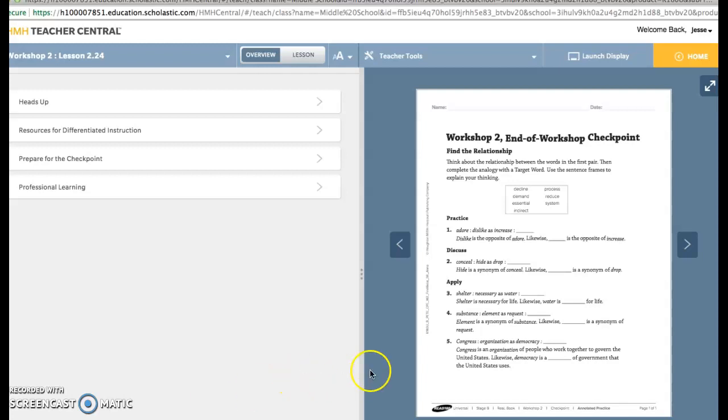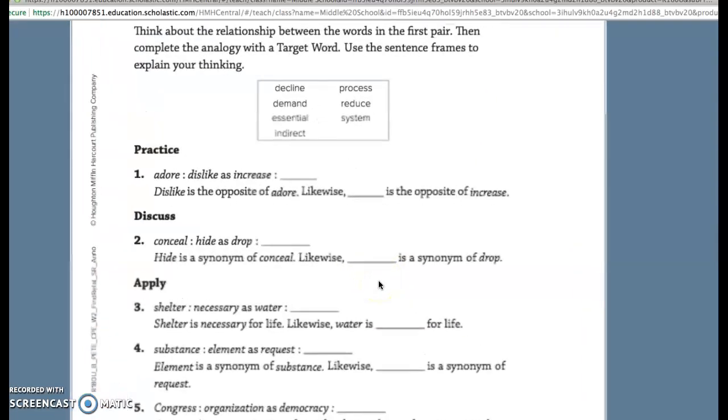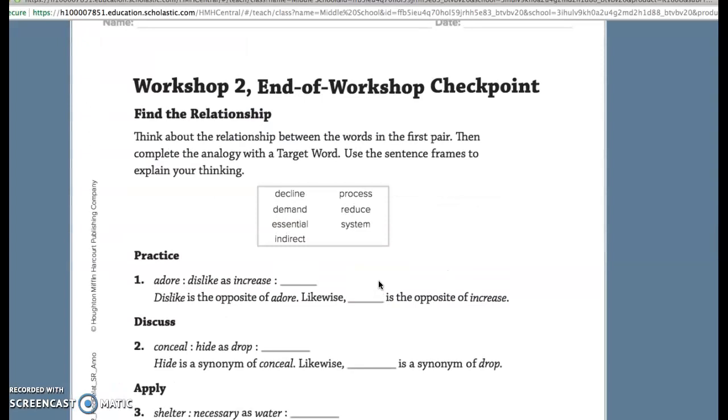All right, for today's lesson, we are at the very end of our workshop. So that's a positive thing. We're going to be moving on. But anyway, before we finish, I'd like to do this end of workshop checkpoint. And these are all vocab words that we've focused on. We got decline, demand, essential, indirect, process, reduce, and system.